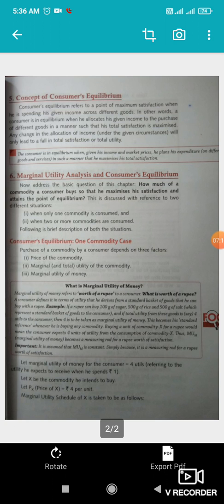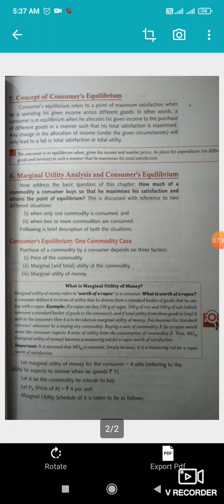How much he can buy with that rupee defines its worth. Example: if a rupee can buy 100 grams of sugar, 500 grams of rice and 500 grams of salt, and the total utility from these goods is 4 utils to a consumer, then 4 is taken to be the marginal utility of money. This becomes a standard reference whenever he is buying any commodity.